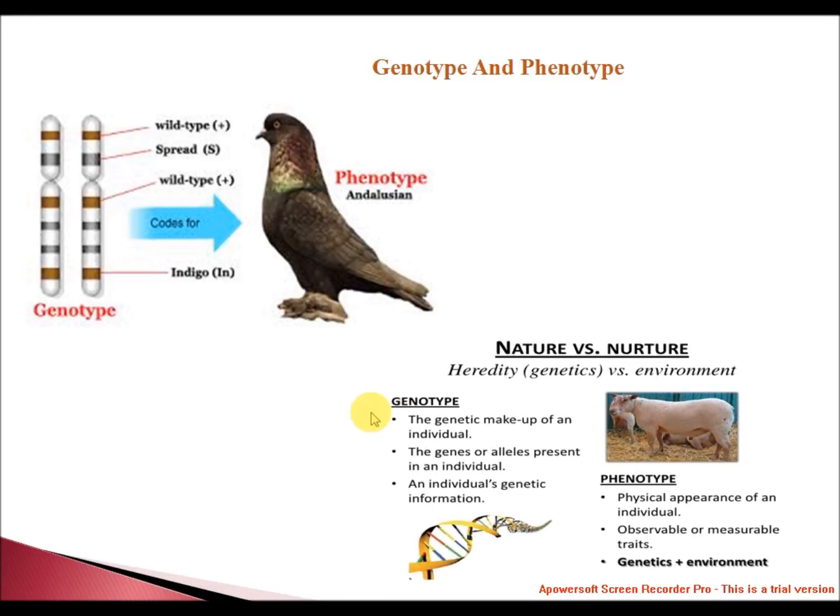The genotype is the genetic makeup of an individual, the genes or alleles present in an individual's genetic information. The phenotype is the physical appearance of an individual, an observable or measurable trait, genetics plus environment. These whole things should also be remembered throughout genetic study or genetics learning.